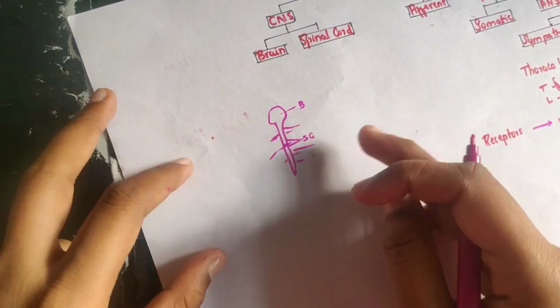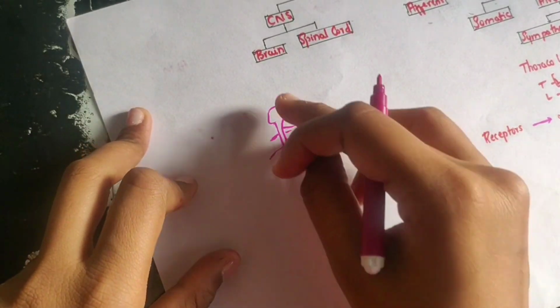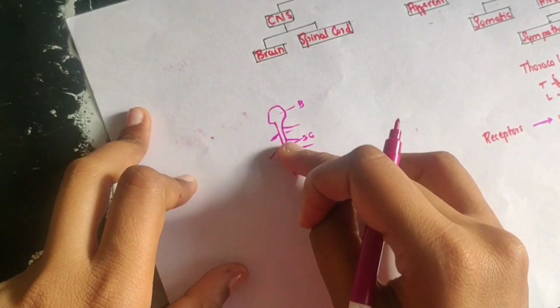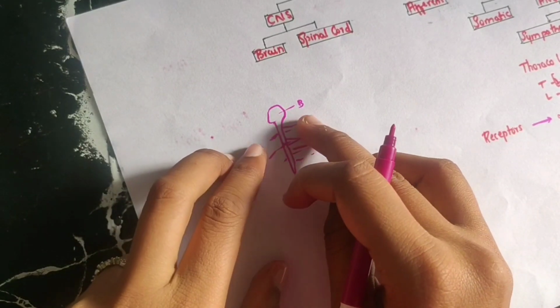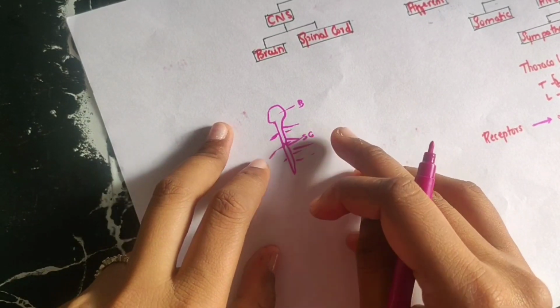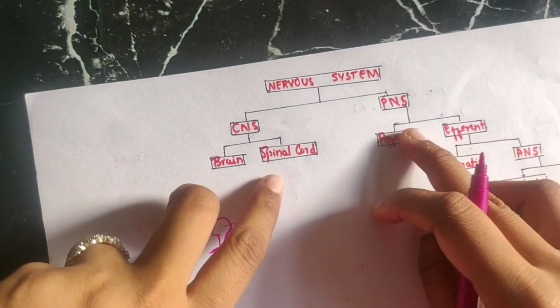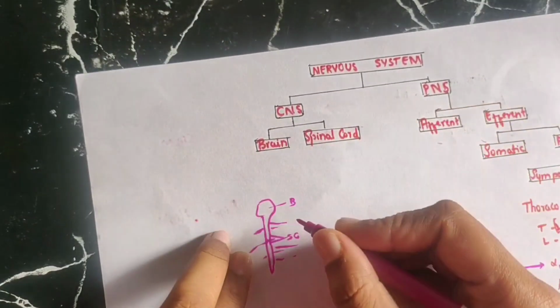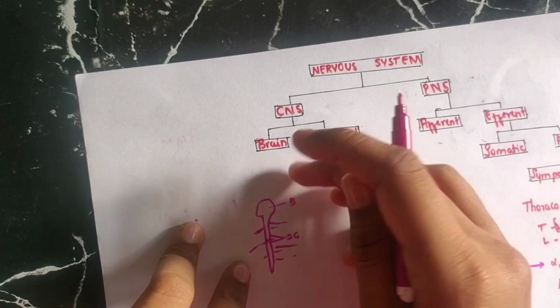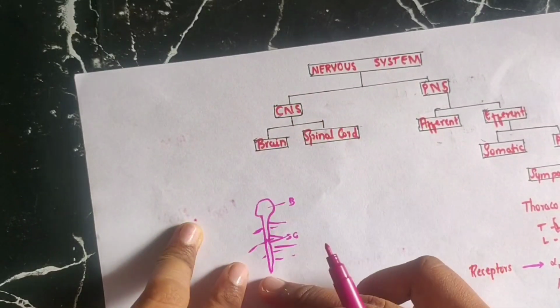The entire nervous system is divided along the axis. What is present at the central axis is the central nervous system, that is the brain and spinal cord, while the nerves present in the periphery are called the peripheral nervous system. That is, the nervous system is divided into the central nervous system and the peripheral nervous system. As I already said, the central nervous system has the brain and spinal cord.